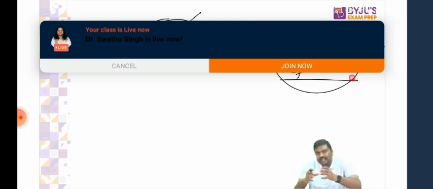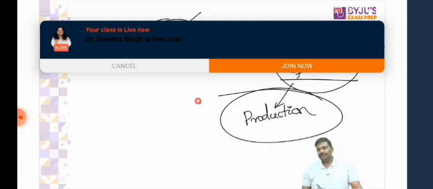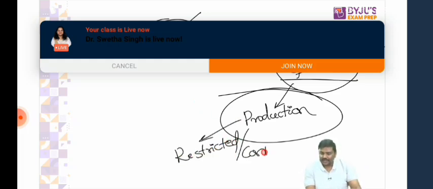And if you cultivate only on 1 hectare of land, tell me what will happen to the production of wheat? Will the production of wheat increase or become restricted, decrease? Is it okay? It will be restricted now. It will be controlled. Is it okay? It will be restricted or controlled.